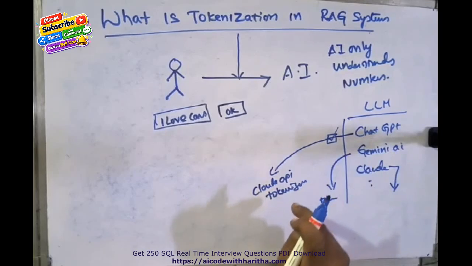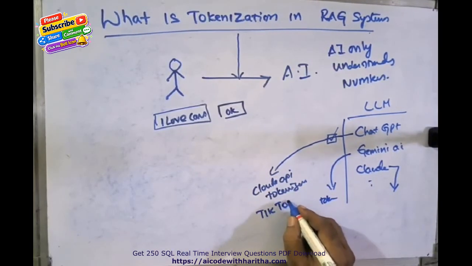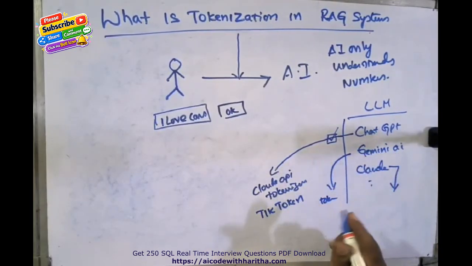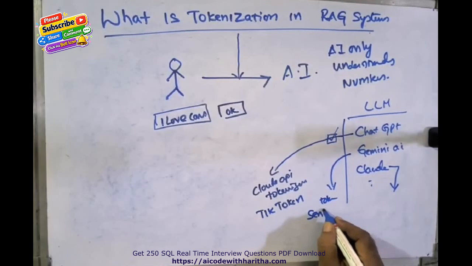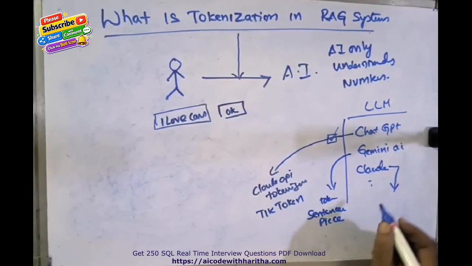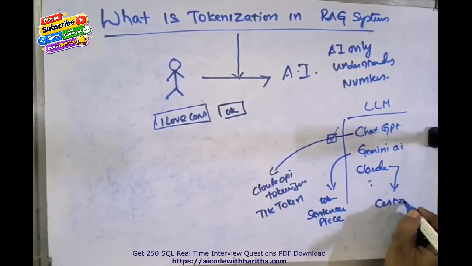ChatGPT uses tiktoken, Gemini uses SentencePiece, and Claude uses a custom tokenizer.